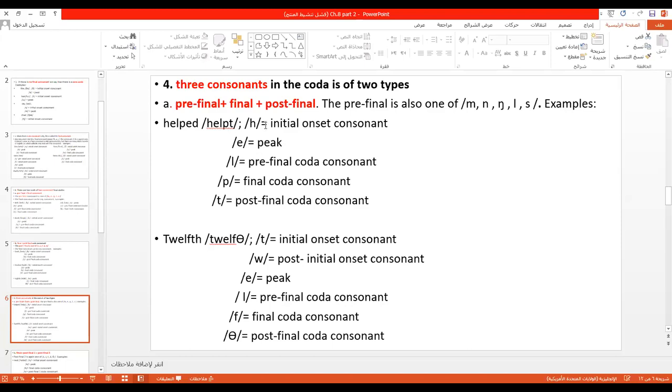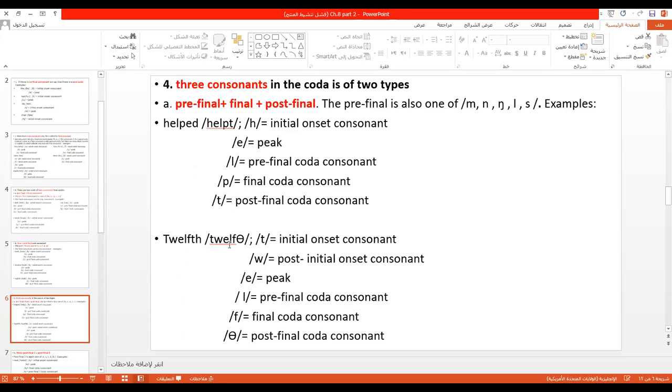Here the h is in the onset, so I say initial onset consonant. The vowel is the peak. Look, helped: l is the first one, and l is one of these five consonants, so I'm going to call it pre-final. Look at the hyphen in pre-final and post-final, don't forget it, because questions will come where you have to analyze and write it. Good. So l is a pre-final coda consonant, p is a final coda consonant, and t is a post-final coda consonant.